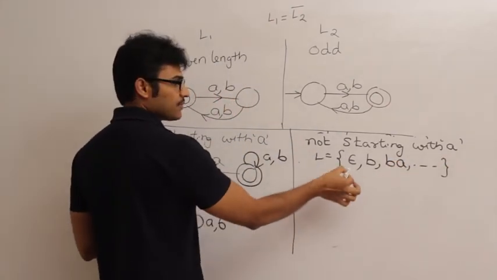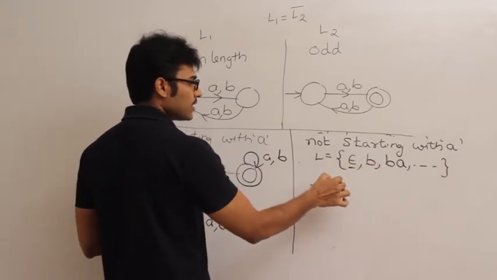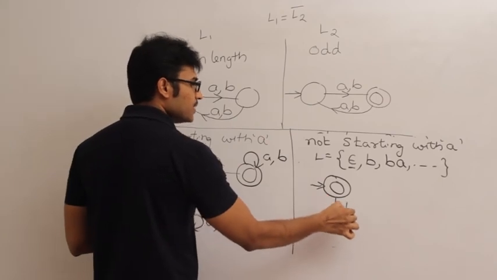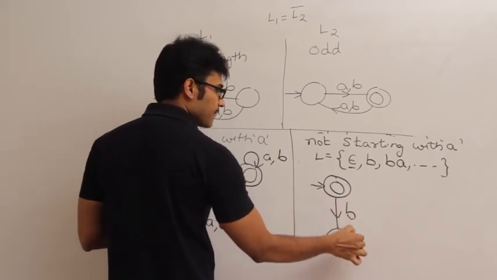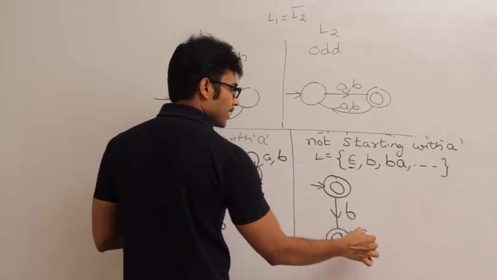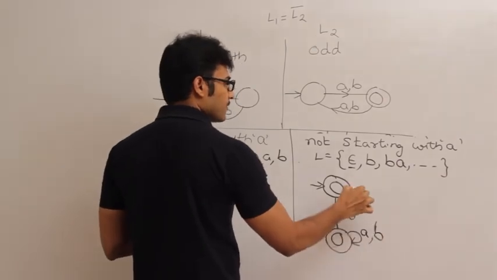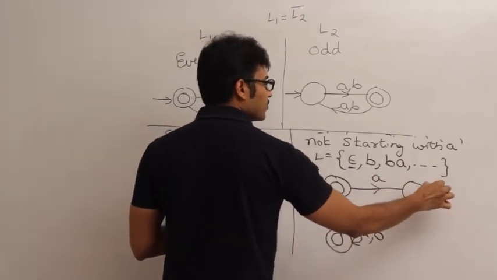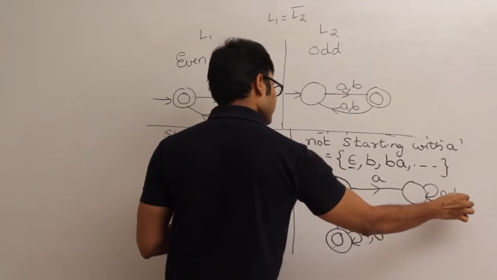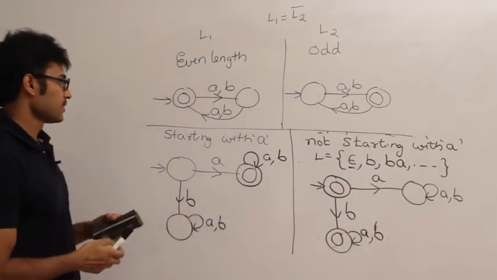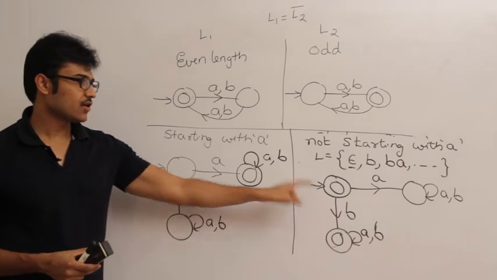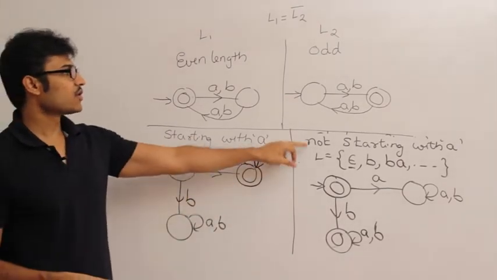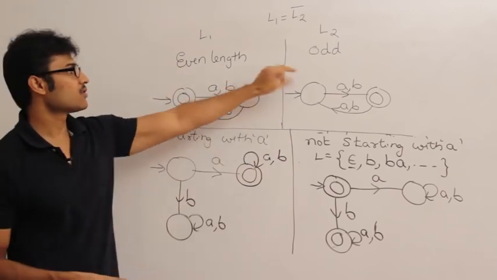Therefore, language contains epsilon plus anything that starts with B, which means the initial state has to be a final state, and anything that starts with B should be accepted, A comma B, and if anything starts with A, it should not be accepted. Just compare these two diagrams. If this one is L1, this one is exactly the complement of it, and you see the DFAs. This one is starting with A, this one is not starting with A. This one is even length string, this one is odd length string.